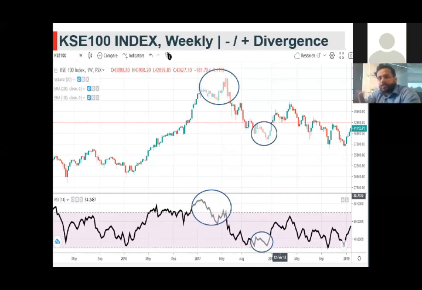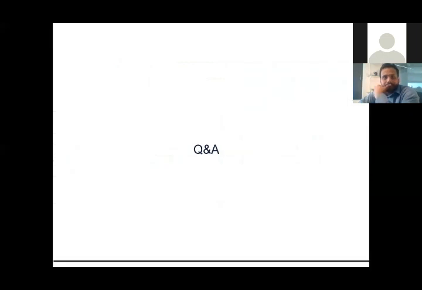And right now we can see that this percentage is improving, which shows the overall market depth is improving from a technical standpoint, and the market is improving. Overall, the stocks as a percentage of the index above the 200-day moving average are rising. So it's a favorable situation for the equity investor in Pakistan.